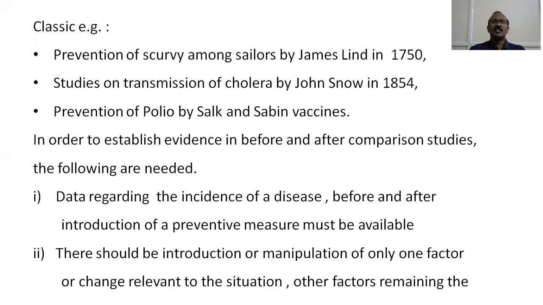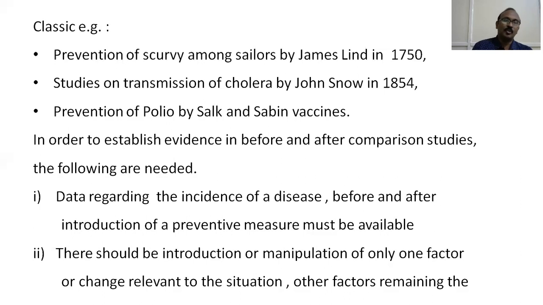Examples are prevention of scurvy among sailors by James Lind in 1750. So before intervention, what was the incidence of scurvy? And after intervention, what was the incidence of scurvy? This was known by the classical experiment of prevention of scurvy among sailors by James Lind. Likewise, studies on transmission of cholera by John Snow in 1854 and prevention of polio by Salk and Sabin vaccines were also before and after comparison studies without control.